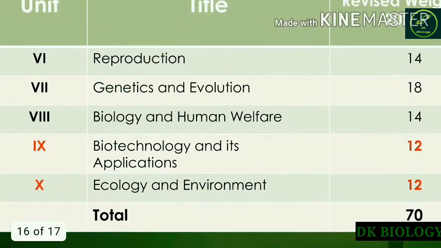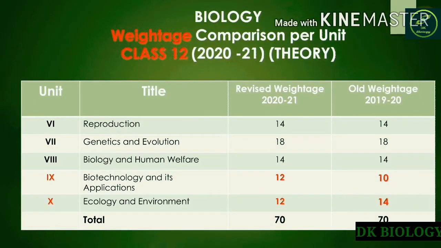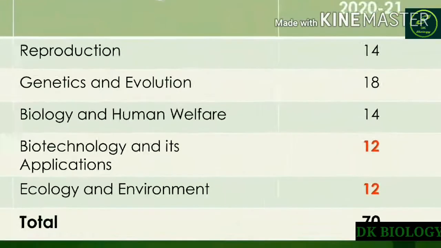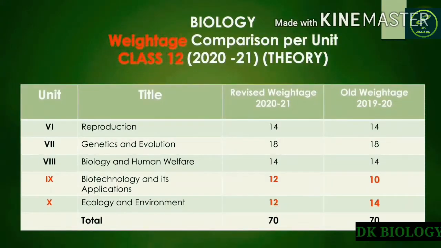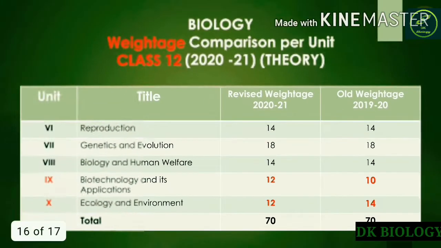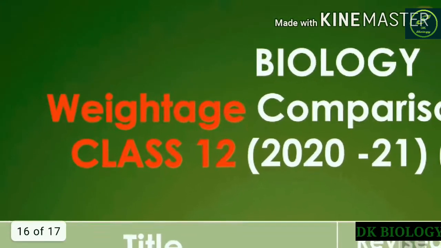But here there are some changes. In biotechnology and its applications, there is no change in the unit but its weightage is increased by 2 marks. And lastly, in the ecology and environment unit, 2 chapters have been removed and its weightage has also been decreased by 2 marks. Overall, we know it is 70 marks. So this was all about the weightage comparison for the 12th.